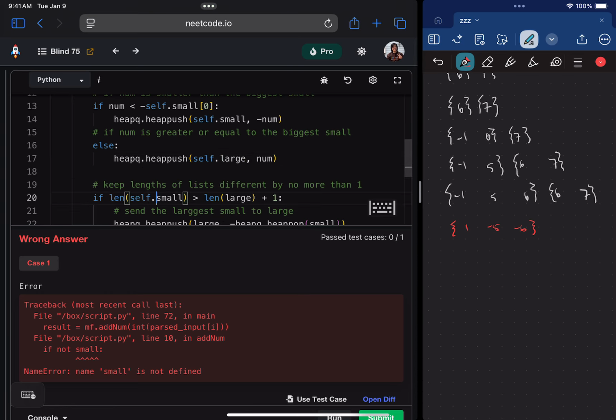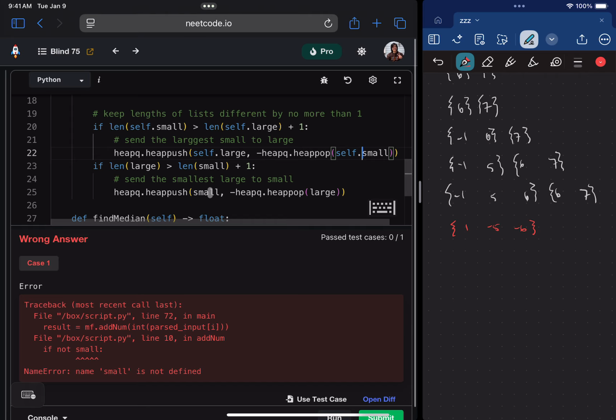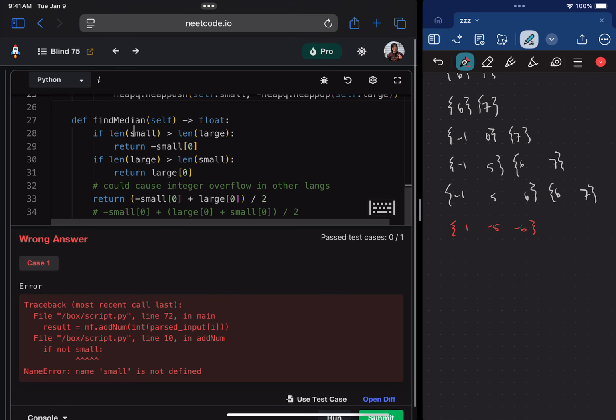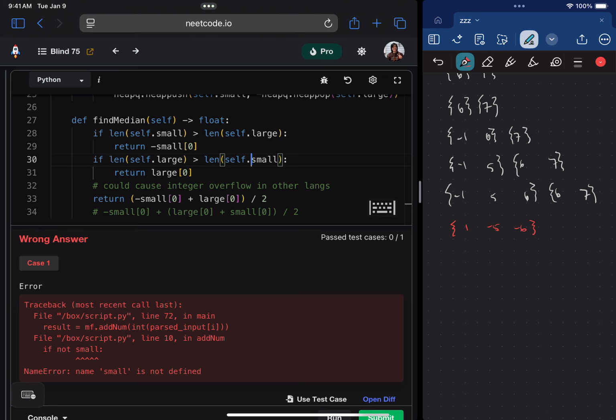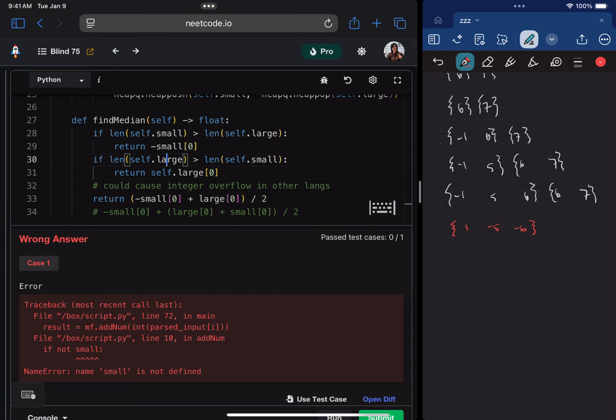Okay, let me correct all of these and then we'll test it one more time. Heap push self.large, self.small, self.small, self.large. Jeez, I really did this a lot, huh? Self.small. Me when I'm not in an IDE, so I can't just find and replace. And I'm on an iPad also. And I missed a small right there. God, what a day. What a life.